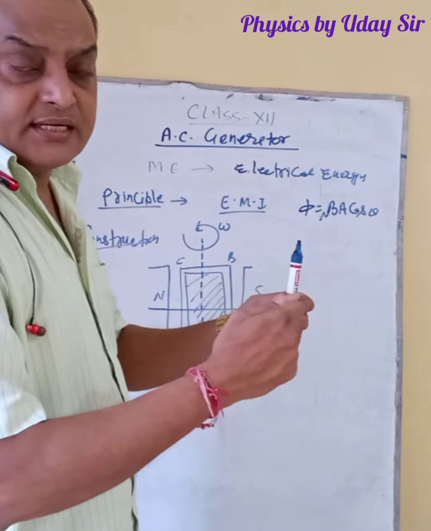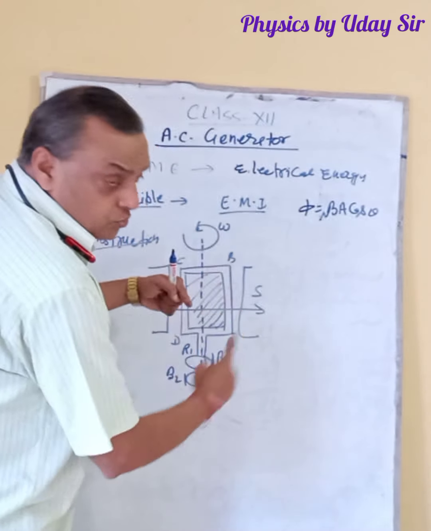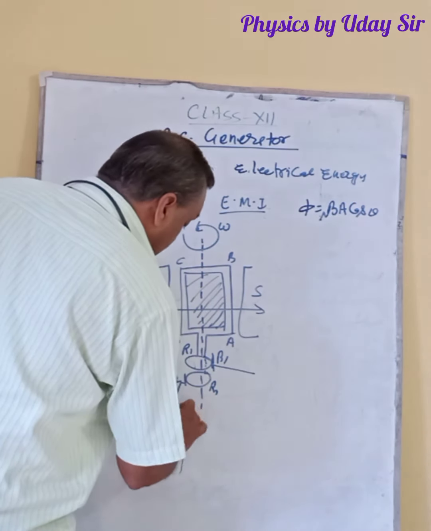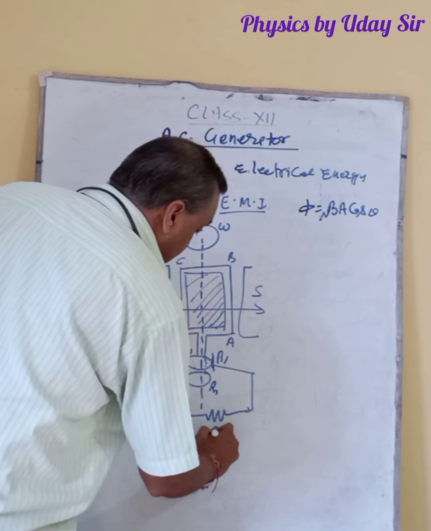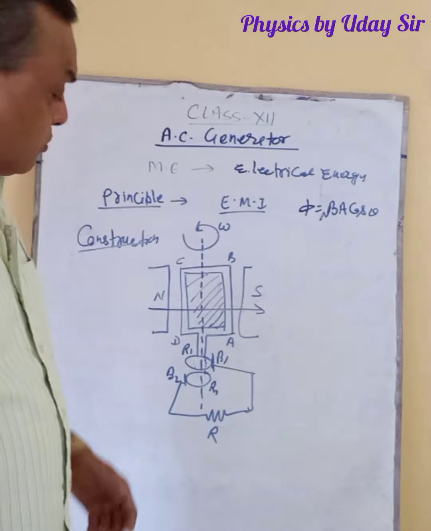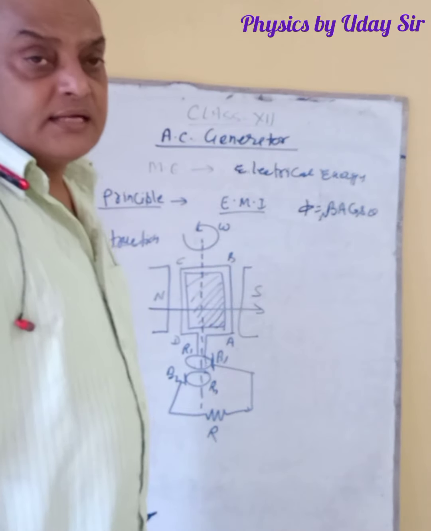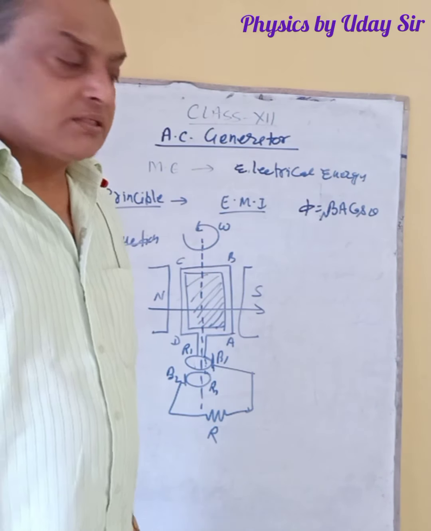It is not welded or fixed, so the rings just move over the carbon brushes, and then it is connected with the external circuit, the load resistance. Whatever current is generated inside is obtained across the load resistance.